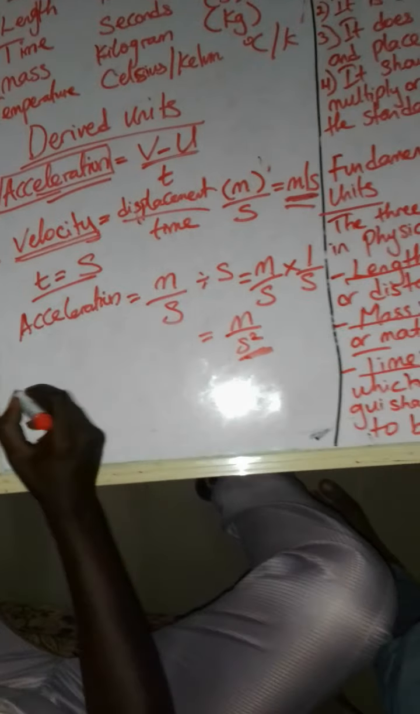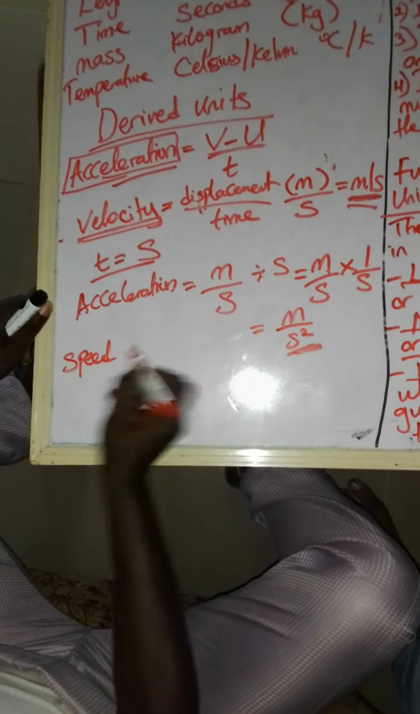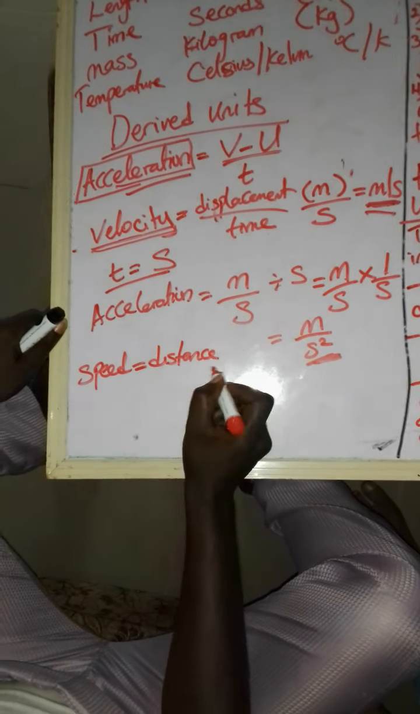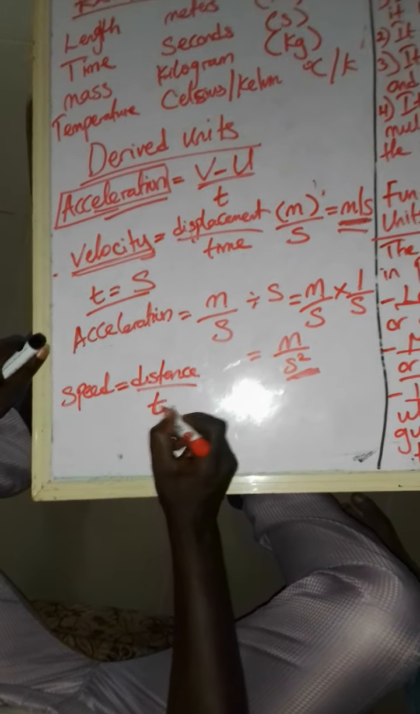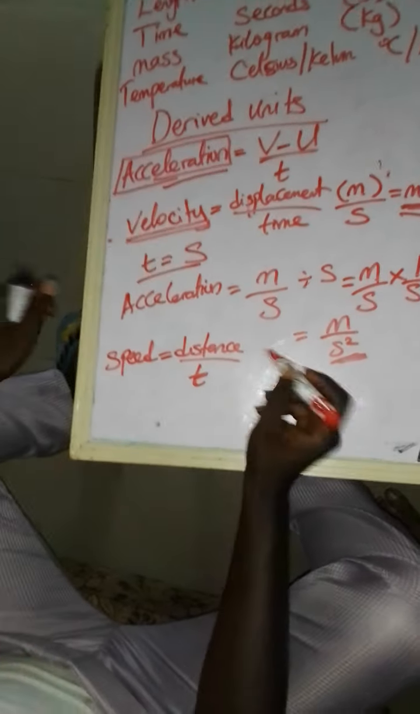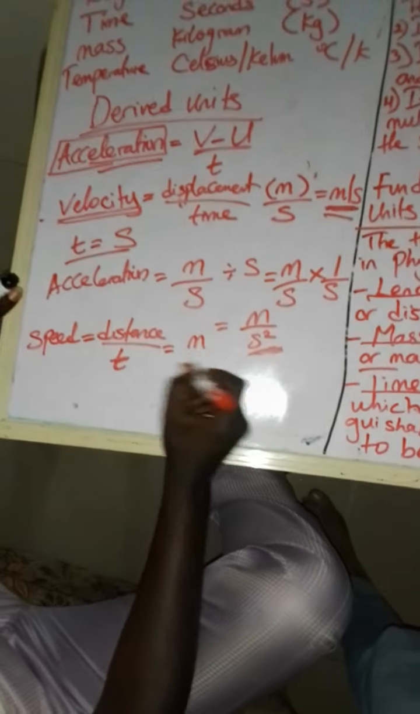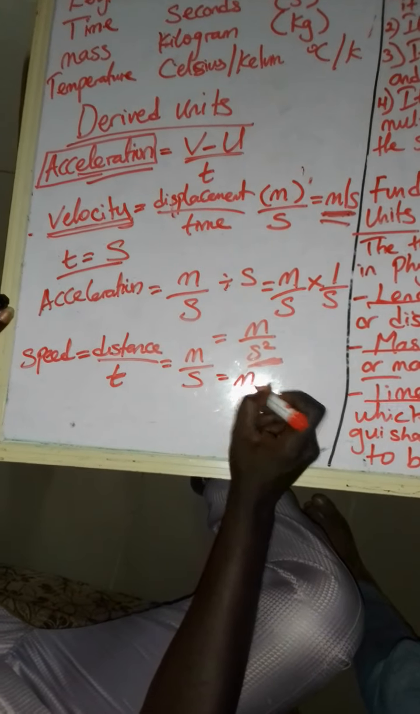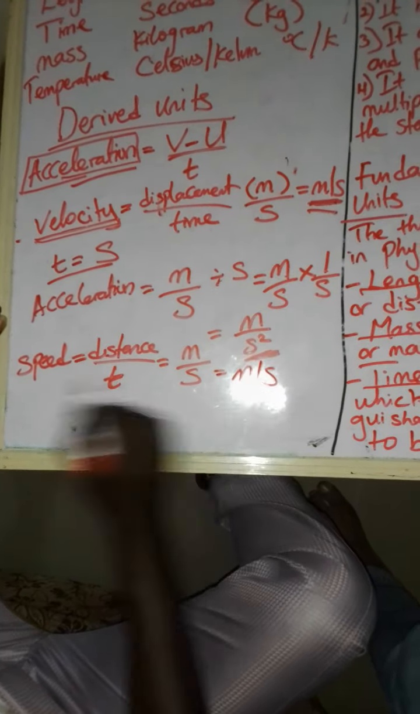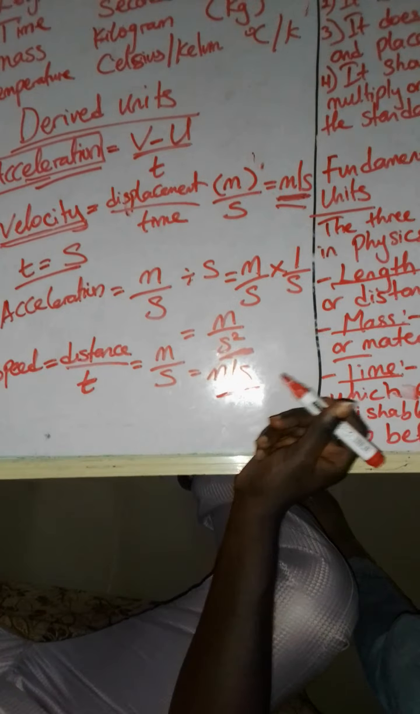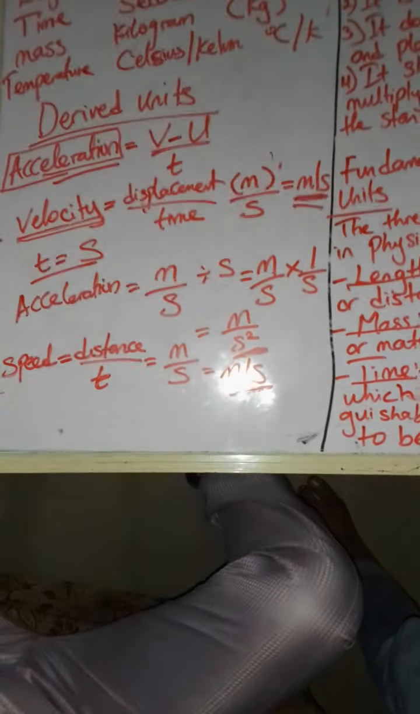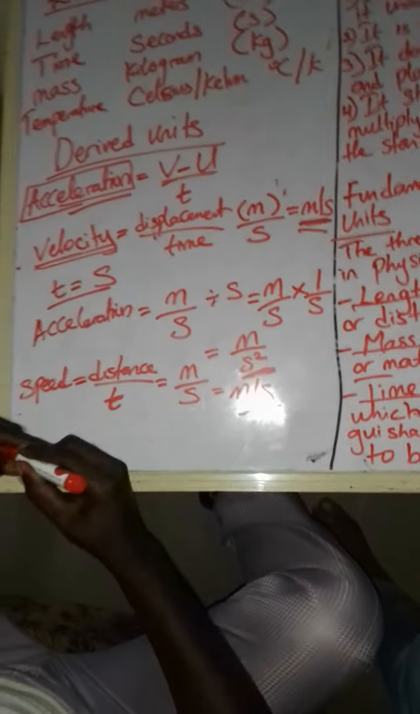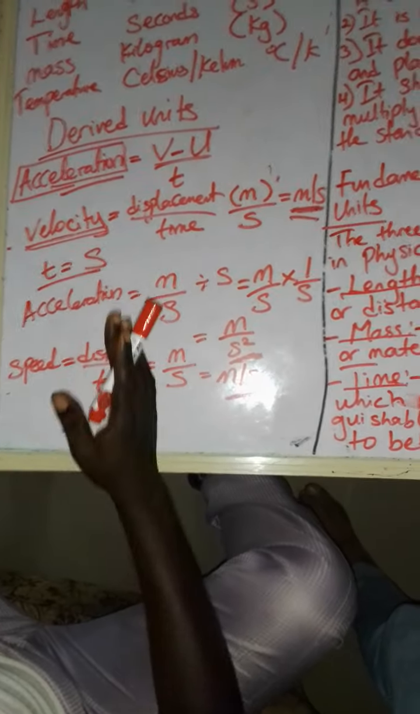We can also have that of speed. Speed is distance over time. So which means our unit for speed will be equal to meter over seconds. So which is meter per second. So that is it on speed, derived unit and fundamental unit.